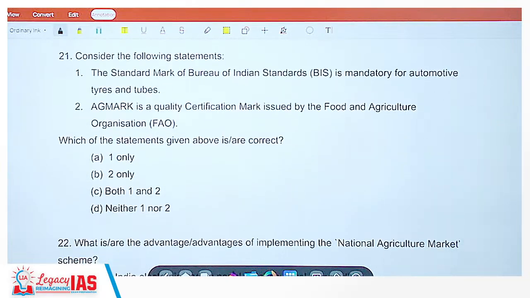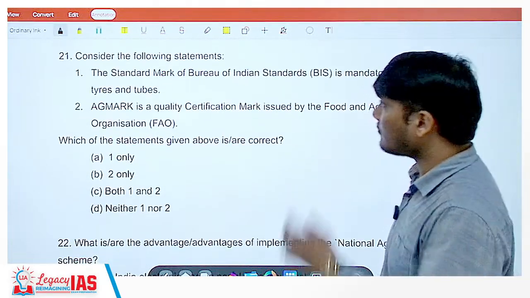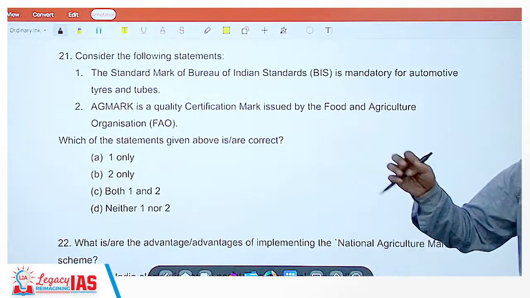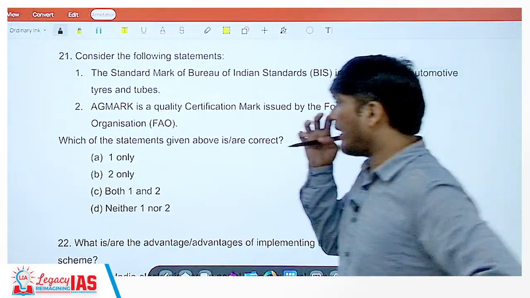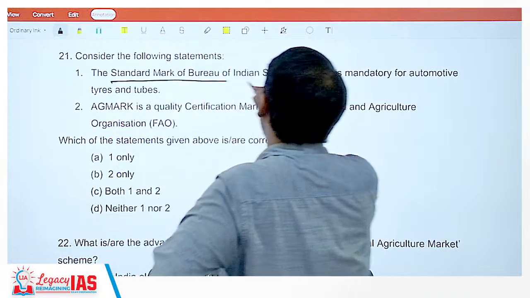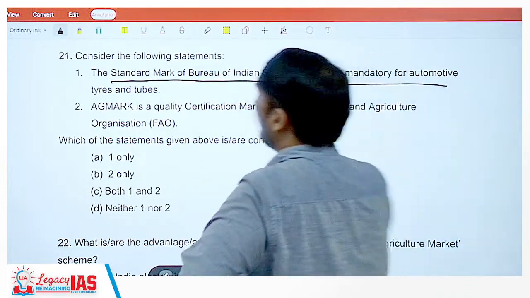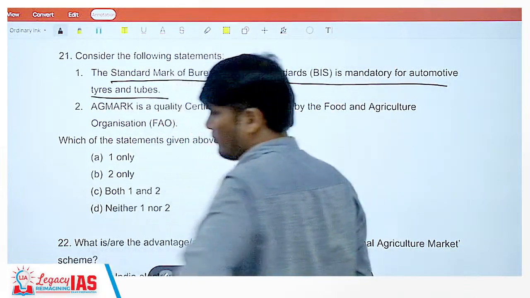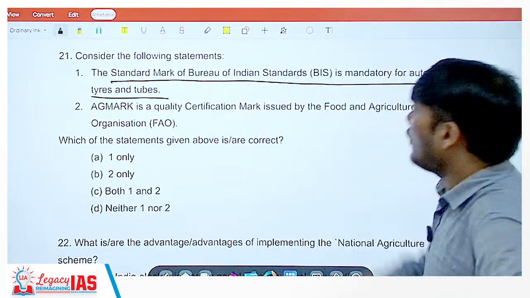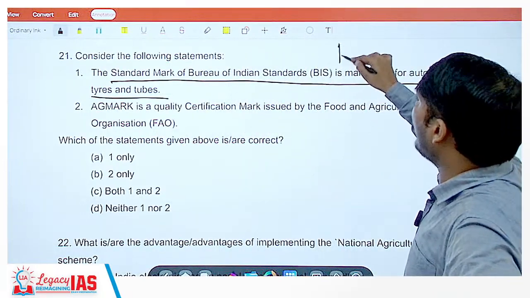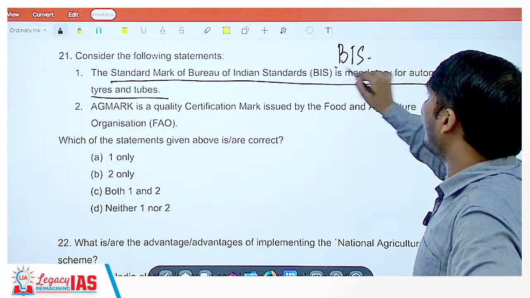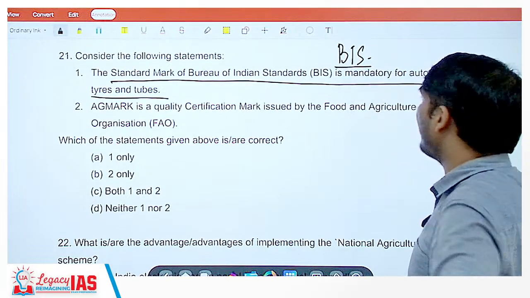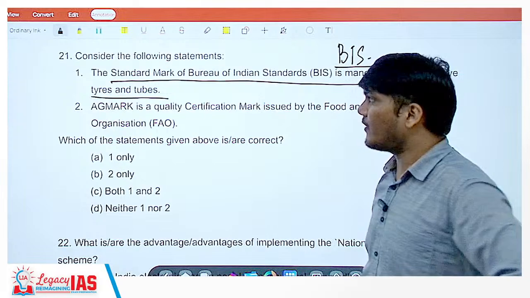Yes. Question number 21. Now it's talking about various marks. The standard mark of Bureau of Indian Standards is mandatory for automotive tires and tubes. Yes, it is mandatory to have the BIS marks for automotive tires and tubes.